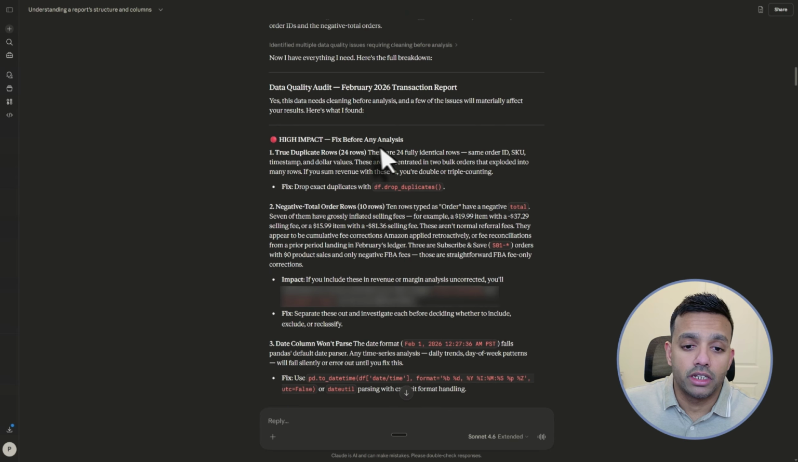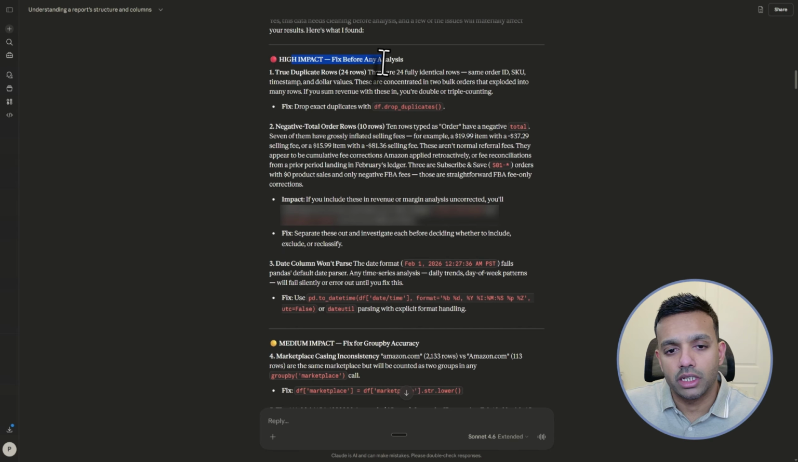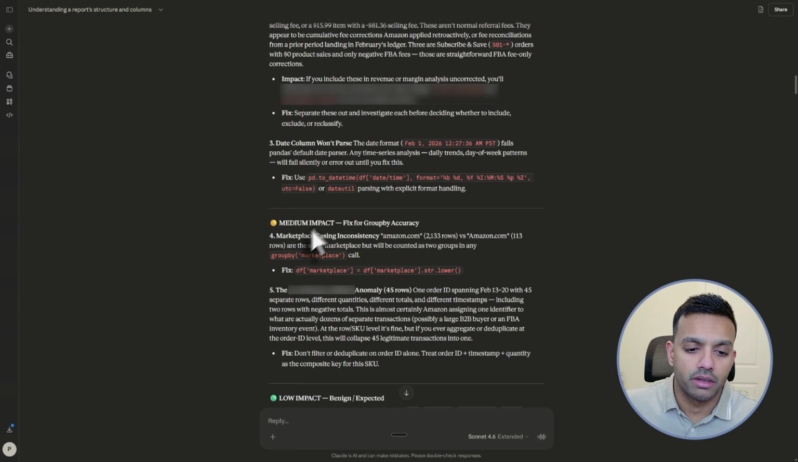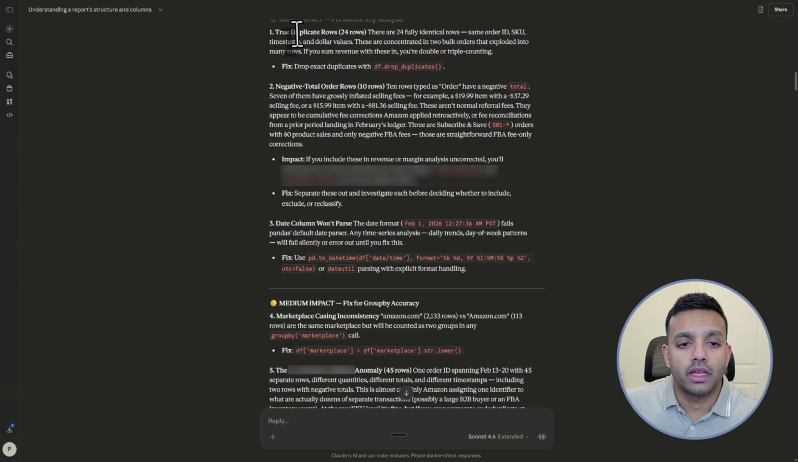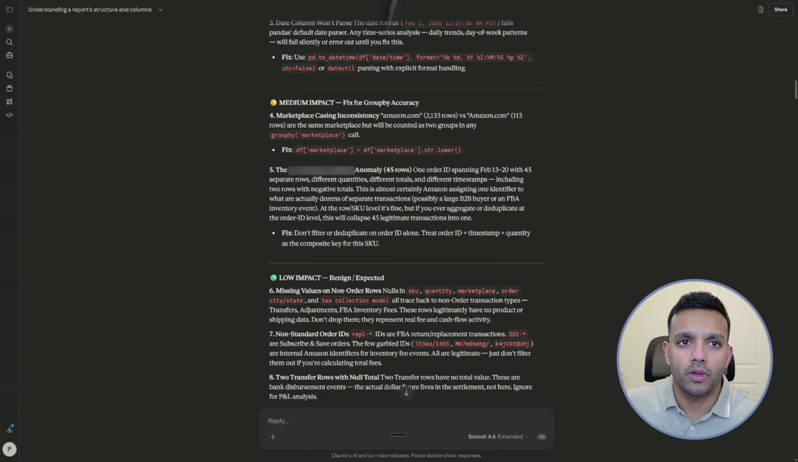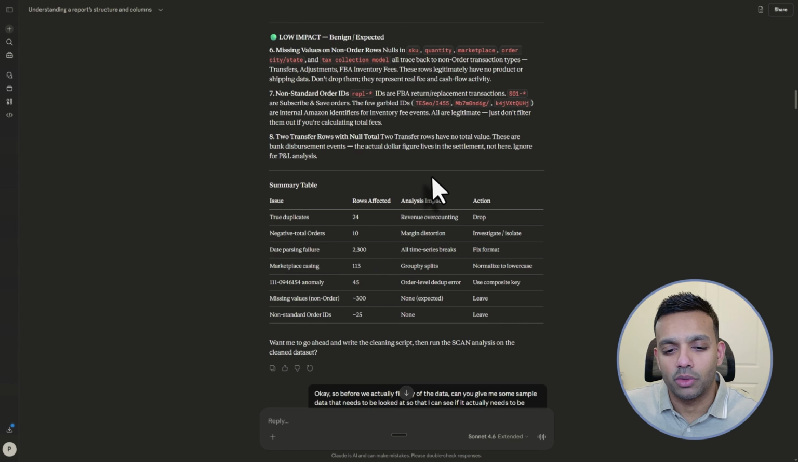In my case, it actually did flag a couple of items, and it categorized them by high impact, medium, and low. It captured things like duplicate rows, negative order totals, and some formatting issues as well. It can seem a little overwhelming, the way this is presented, but really, you just talk to it like a human being. You just break it down one by one, and then you look into the underlying problem.